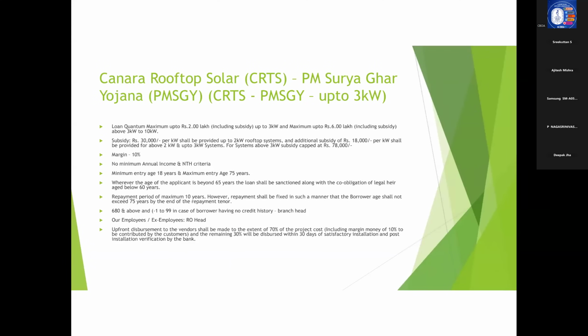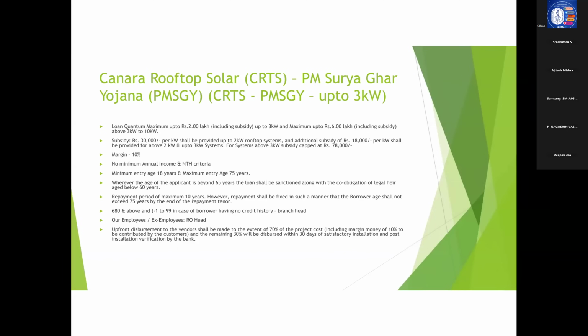Now we will first see the Canara Rooftop Solar up to 3 kilowatts. The major points that I will go through: the loan quantum is maximum up to 2 lakhs, which includes subsidy, and maximum up to 6 lakhs in the case of 3 kilowatts to 10 kilowatts.